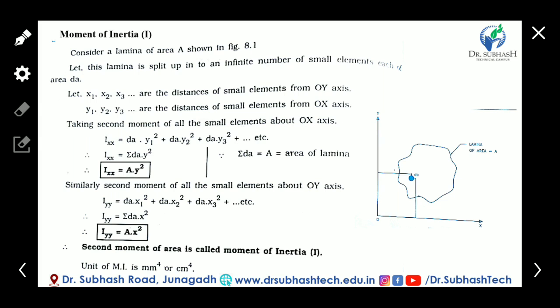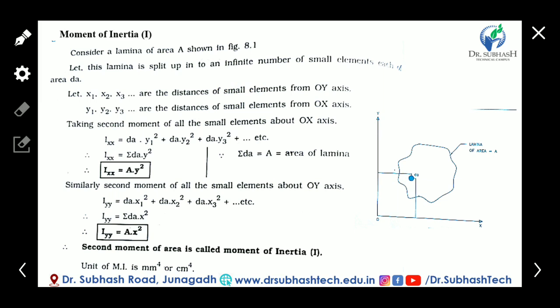So the moment of inertia of area about the x axis, the horizontal axis or OX axis, is defined by Ixx. So Ixx is equal to the small area dA into distance y1 square.